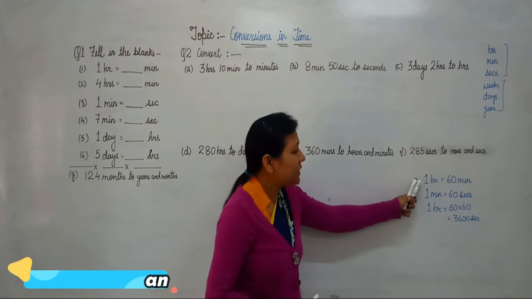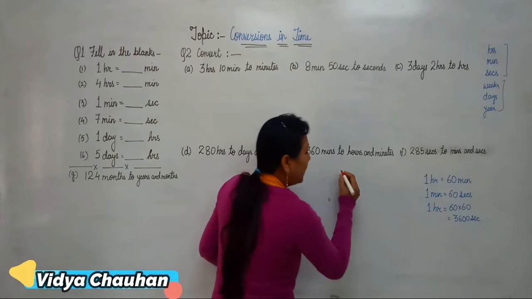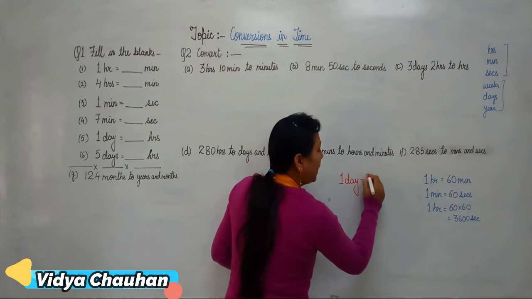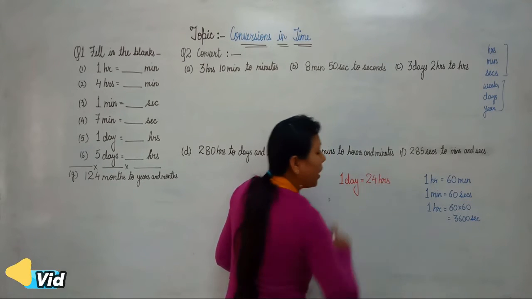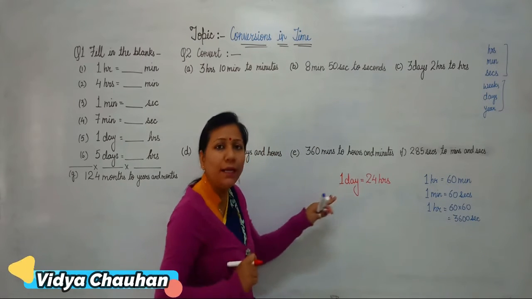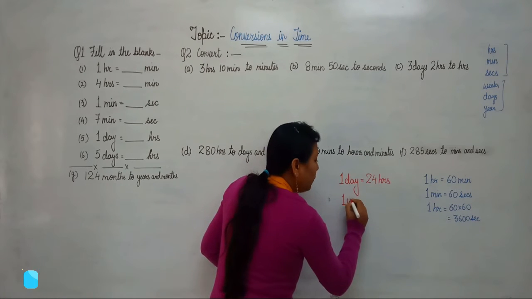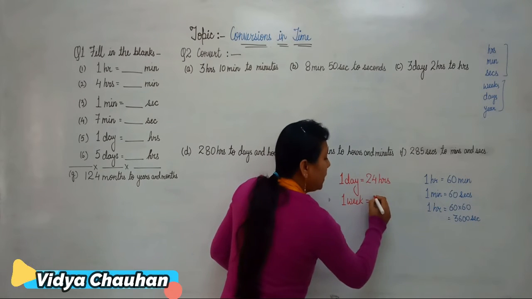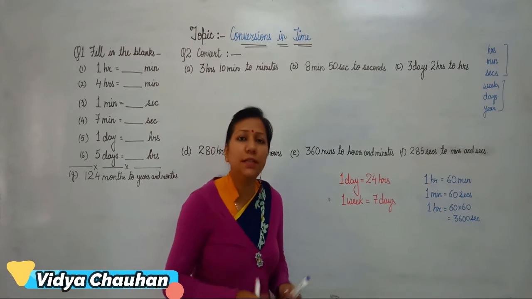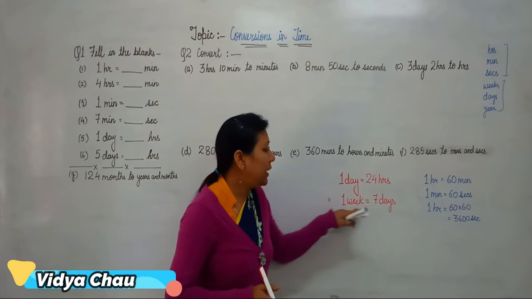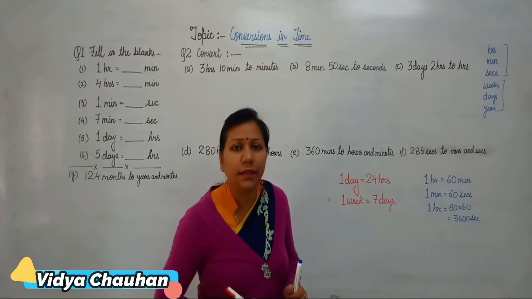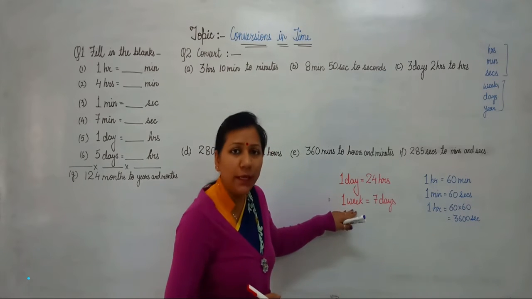Okay. Now students, after discussing hour, minute and seconds, next is the relation of how many hours in a day. One day is equal to 24 hours, or you can say 24 hours make one day. Then 1 week is equal to 7 days. When 7 days are collected in a group, it makes 1 week. As you know, Sunday, Monday, Tuesday, Wednesday, Thursday, Friday and Saturday are the 7 days which make 1 week.